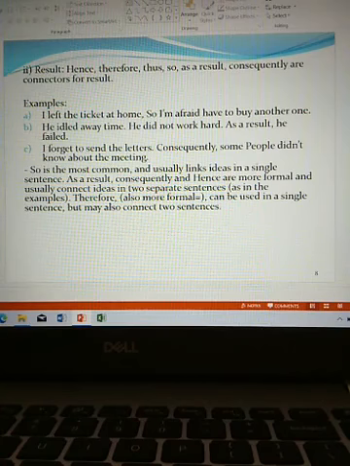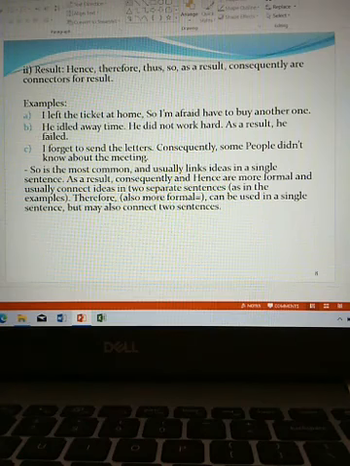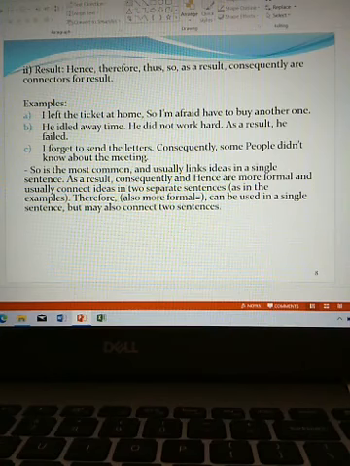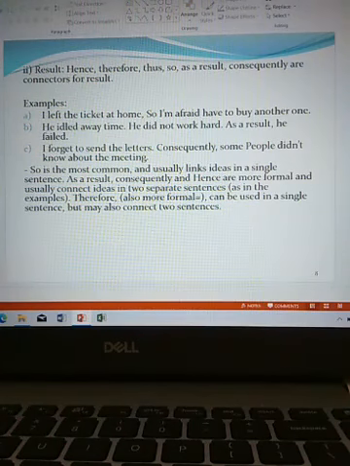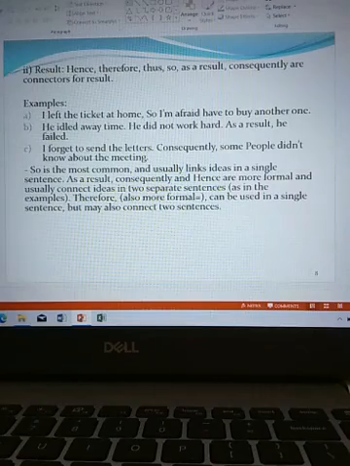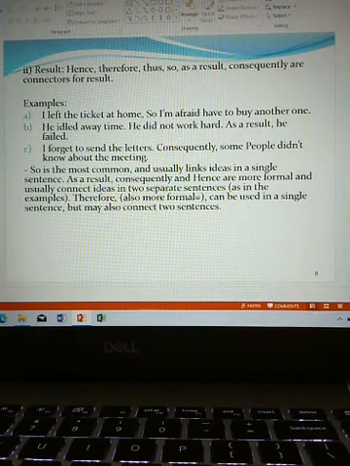Number 3, time. So connectors are also used to show time. They also mean for time. When, while, now, today, nowadays, in the past, at present, formerly, previously, later, afterwards, before, after, meanwhile, then, and meantime, etc. Examples.